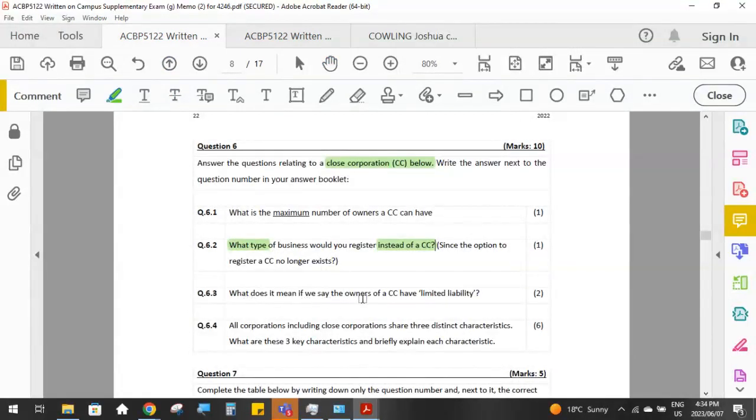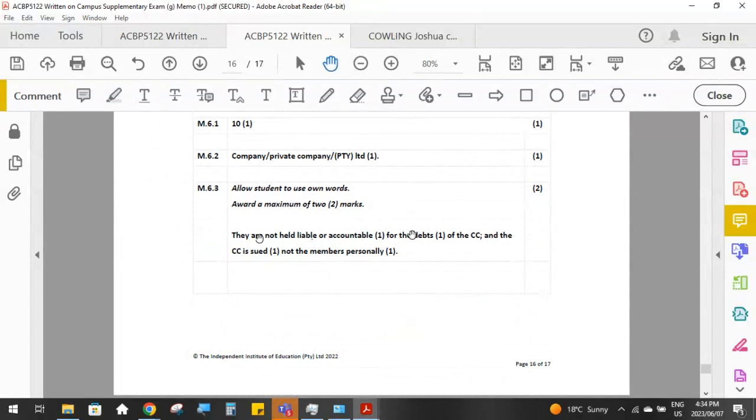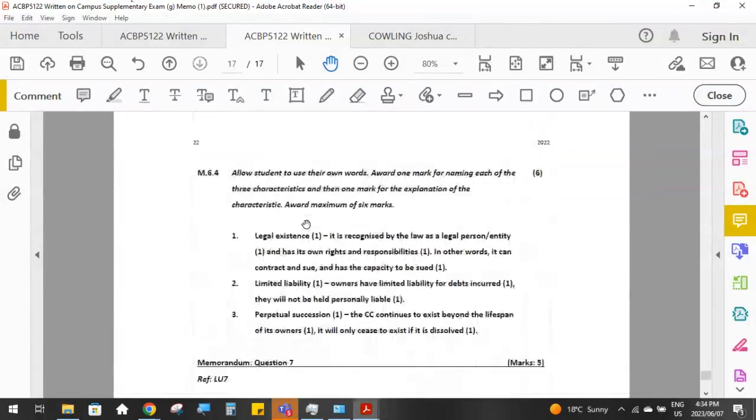And 6.3, what does it mean if we say the owners of a CC have limited liability? So basically a definition or an explanation of limited liability. And that just means that they're not held liable or accountable for the debts of the company. So as soon as you've registered a PTY Limited, the PTY Limited stands as its own legal entity, separate from the partners, from the owner's legal entity. And the debts and assets of the business and the owners are separate. So 2 marks as long as you've given 2